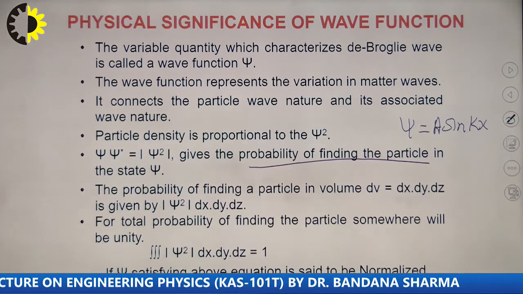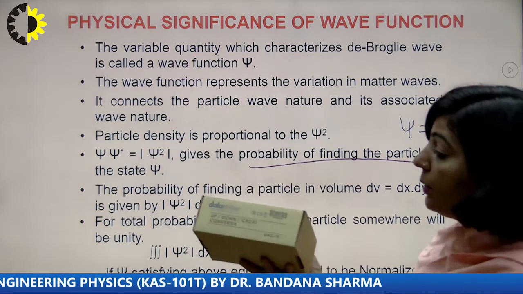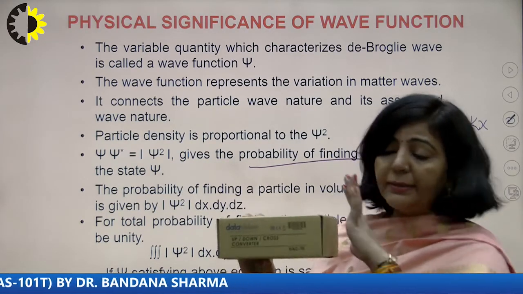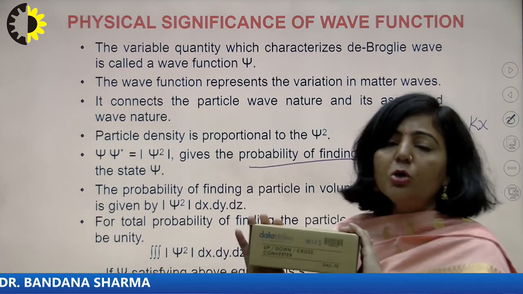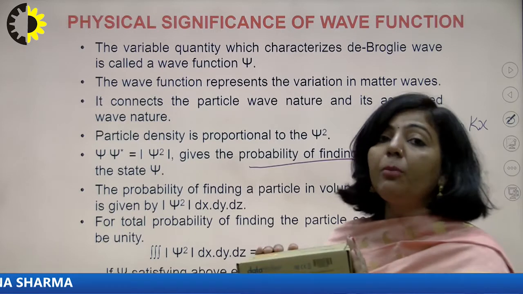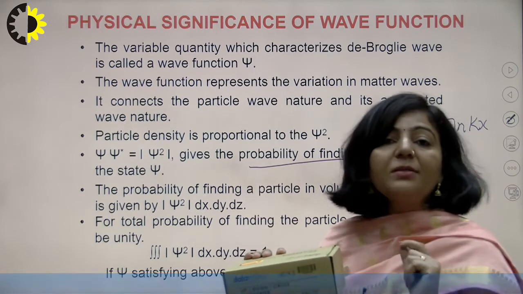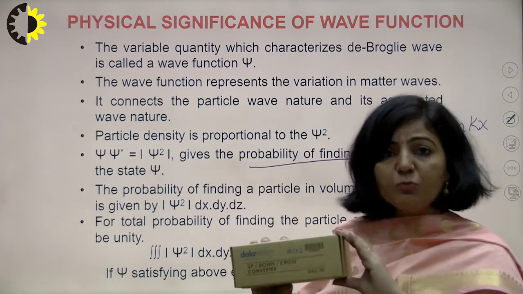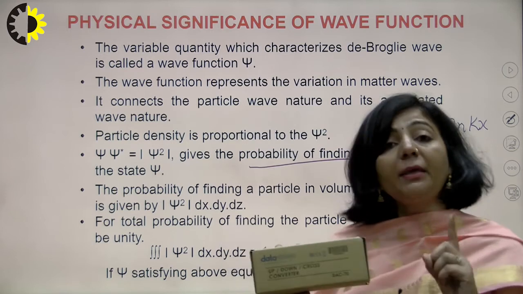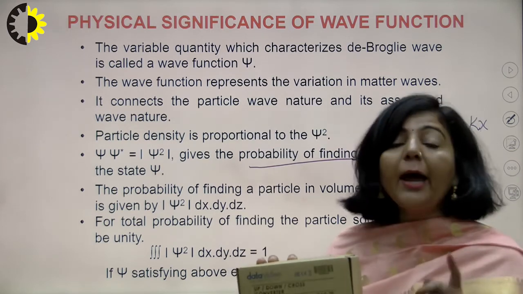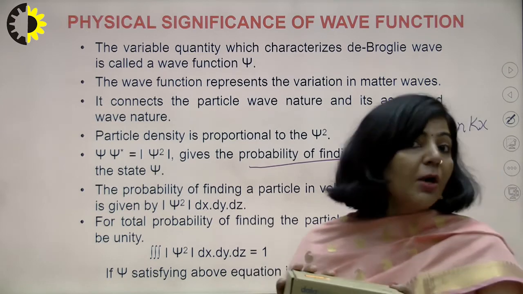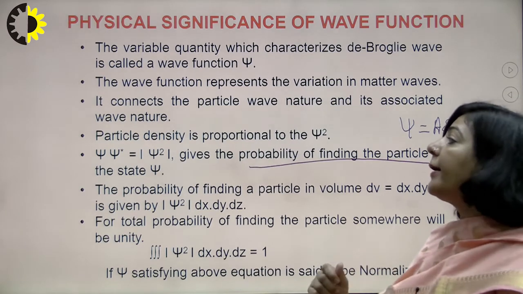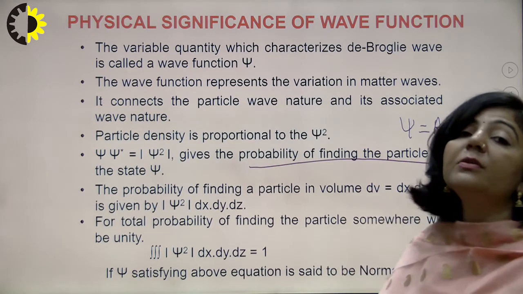Let me give you one example. Suppose you have this box here, and I am saying that a microscopic particle is confined in this box. If the particle is present within the box, then the probability of finding that particle within this box at any point will be given by the product of the wave function and its complex conjugate. Which means when you multiply psi with its complex conjugate, it represents the probability of finding a particle. So that is the significance of the wave function.